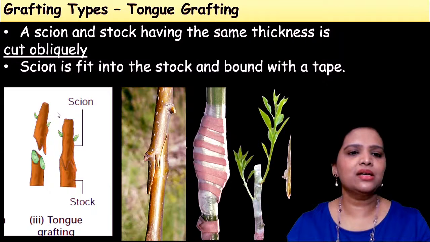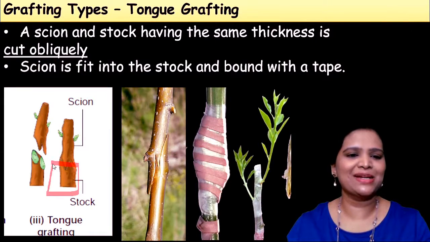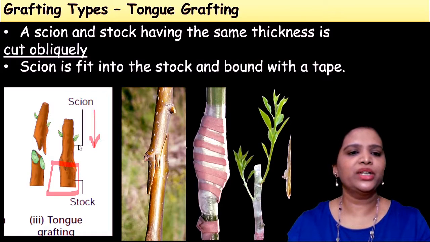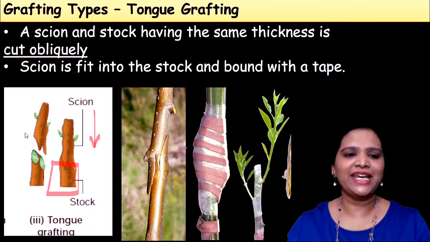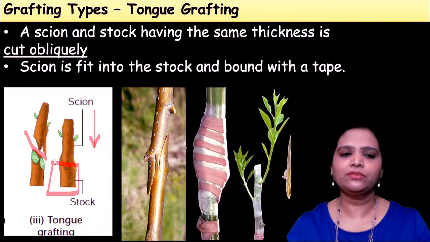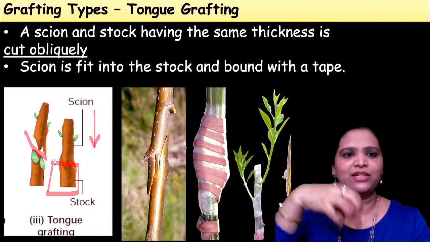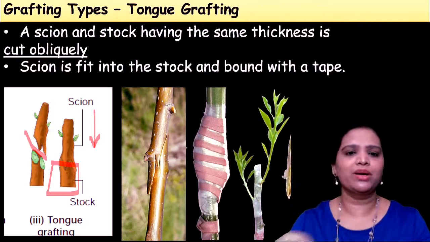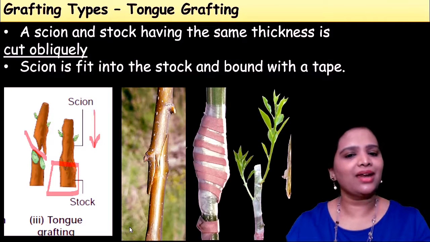Stalk means the plant which is rooted, and scion means the new plant, whichever we want to make a hybrid. So here we are cutting the scion obliquely, in this angle. Then insert it, fitting one over the other. This is called tongue grafting.